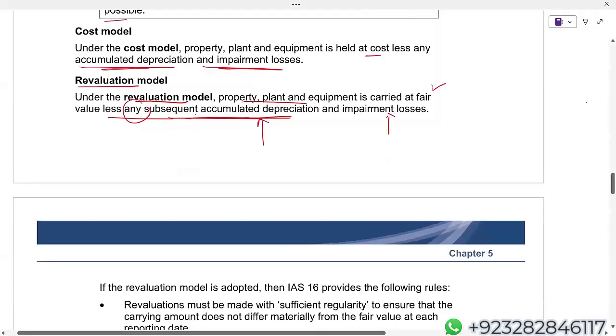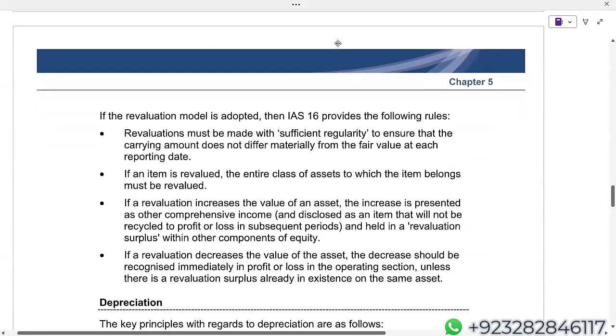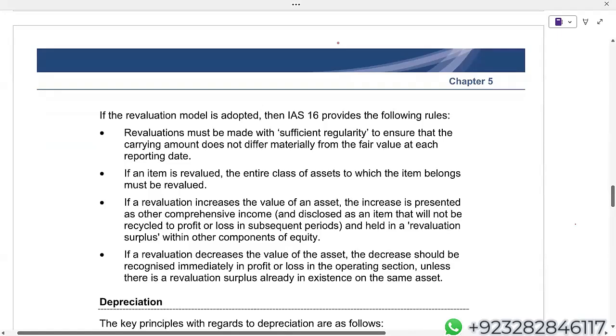Now, here a few concepts are very important regarding revaluation. If the revaluation model is adopted, then IAS 16 provides the following. Now, always listen to one thing, students. Listen to it nicely. In case of revaluation model, it is not necessary to revalue your property, plant and equipment every year.